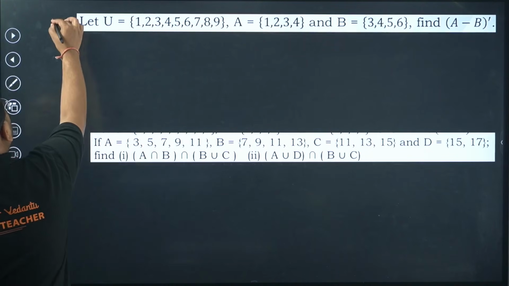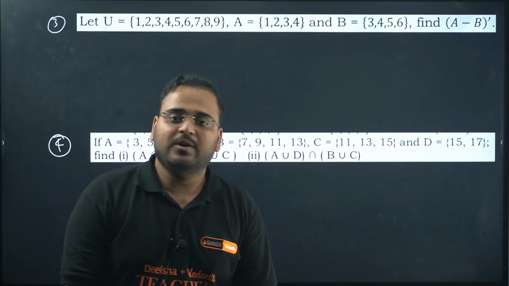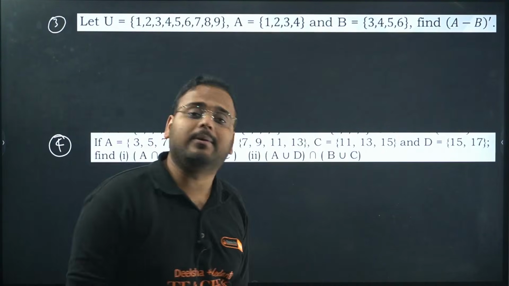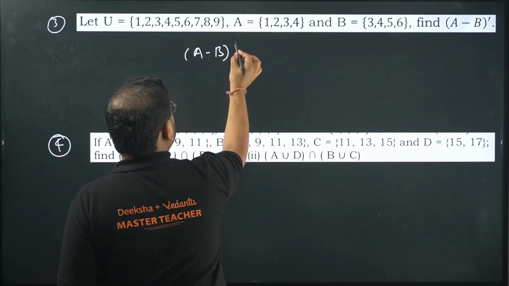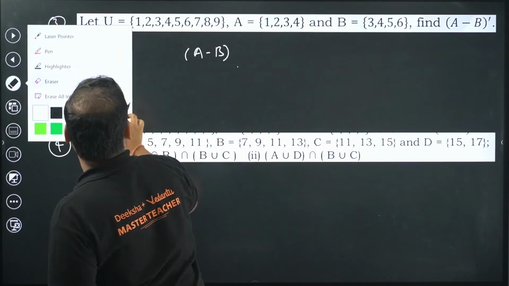Question number 3 now. 3 and 4 is here, but 3 and 4 is here. Union is given. A, B are given. We are looking for A minus B complement. So first find A minus B. First find A minus B. Then we'll look for the complement later.